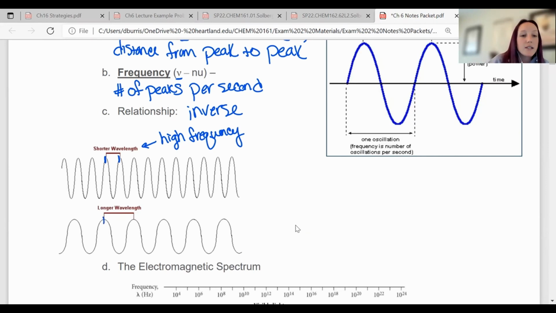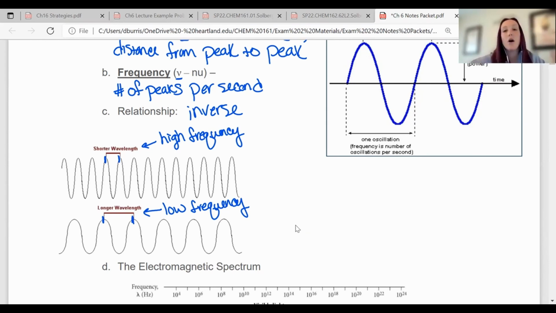A longer wavelength, so if this is bigger, it's going to have a lower frequency because it's like less peaks are going to pass this point per second as it's moving through. So this has a low frequency. Okay, so these have an inverse relationship. The shorter the wavelength, the higher the frequency.